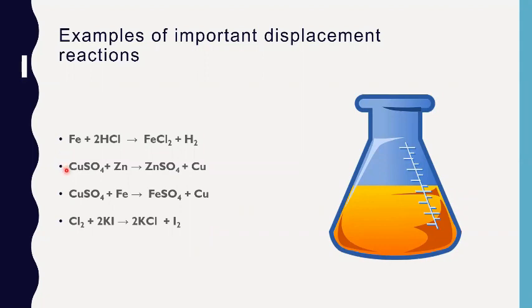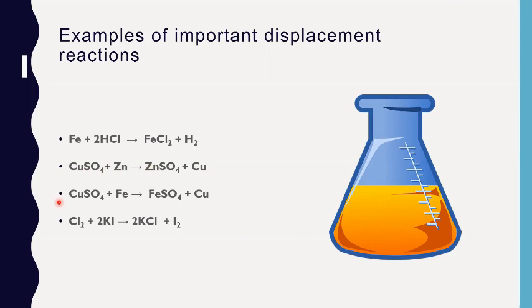Come to the second example. When a strip of zinc metal is placed in copper sulfate solution, then zinc sulfate solution and copper are obtained. In this reaction, zinc displaces copper from copper sulfate compound to form zinc sulfate and copper. Displacement reaction takes place because here zinc is more reactive than copper.